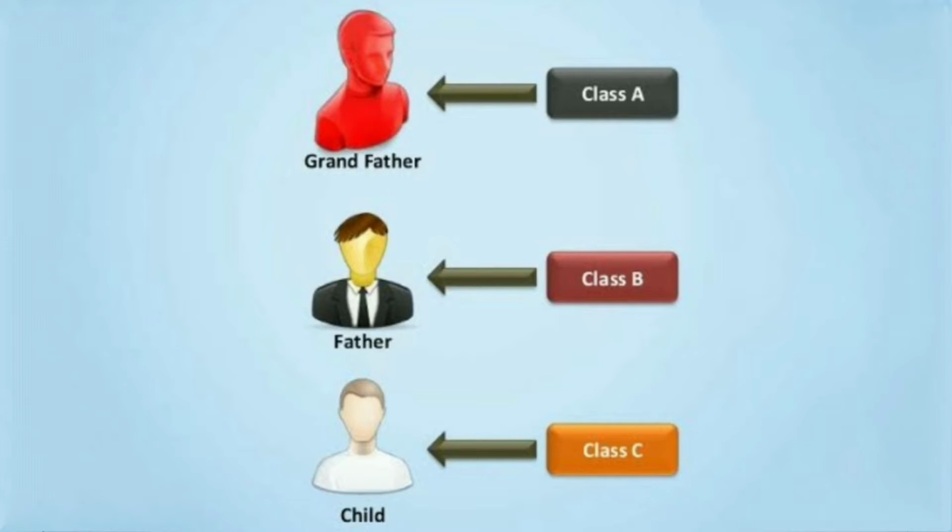After his death, these rupees go to the grandchild. Now the grandchild has 2 crore rupees, 1 crore from father and 1 crore from grandfather. In this way, this process continues.